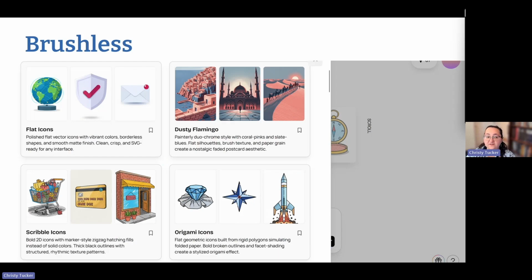The other one I mentioned that does true vectors is Brushless. This is a very small selection of their styles, but you can see there are flat icons or scribble icons. In Brushless, you can upload your color scheme, generate icons or vector images, and have it match the colors. I'm going to guess that all of you either have branding colors from your marketing that you're required to use, or you get to pick a color scheme for your course and want to use it consistently, right? And this is one of those challenges with AI images.